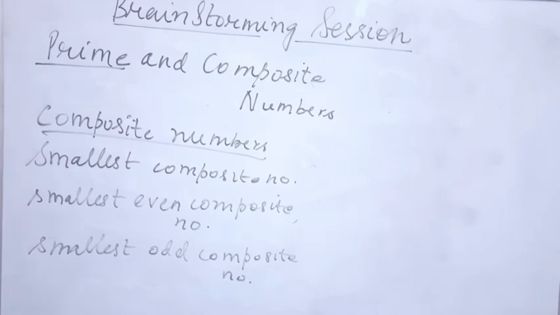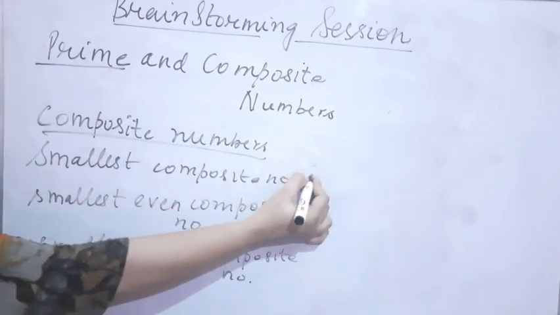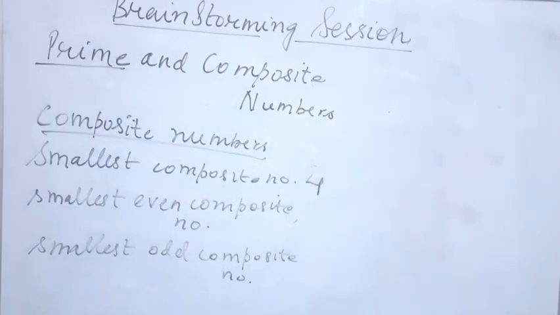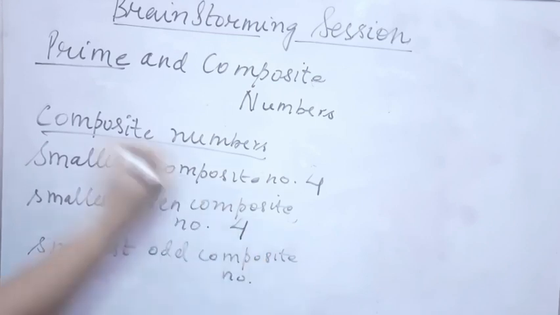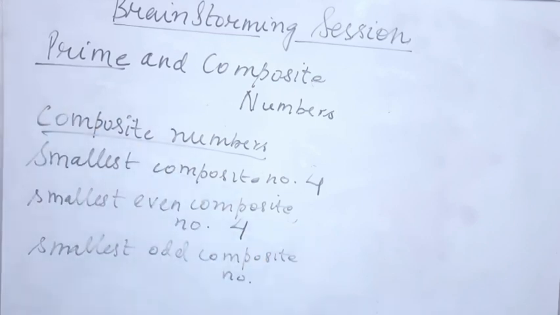Very good. The smallest composite number is 4. Which is the smallest composite number? It is 4. Now talking about the smallest even composite number, that is also 4. Now students, tell me the smallest odd composite number.